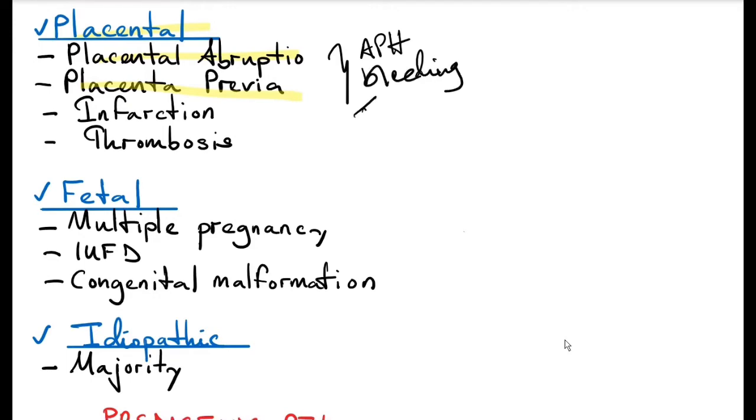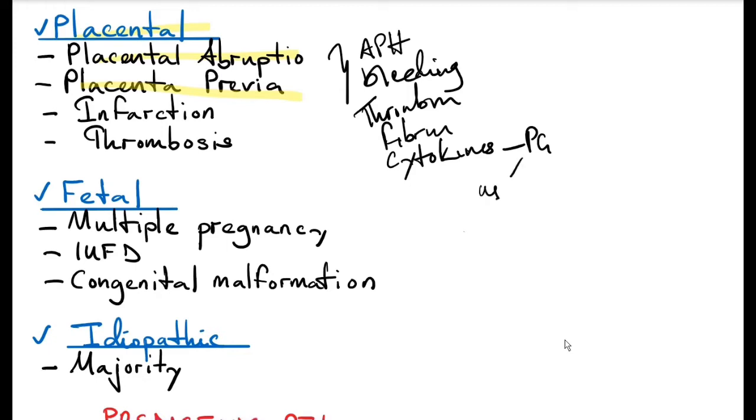inflammation will kick in. So there's thrombin production, fibrin, inflammatory mediators like cytokines. Now, these inflammatory mediators trigger prostaglandin release from the endothelial cells. Once prostaglandin is released from the endothelial cells, there's a positive feedback. There's also prostaglandin release from the uterus and the placenta as well. So prostaglandin causes uterine contraction and cervical ripening. That is how preterm labor is triggered.